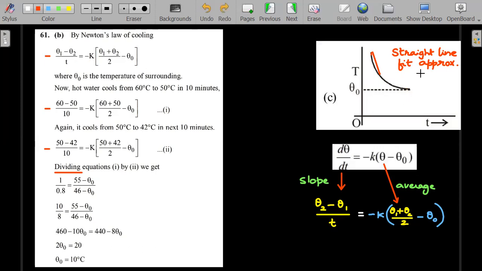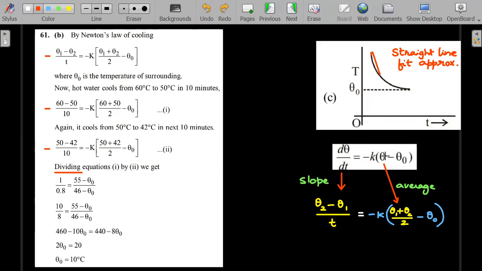So your straight line fit will have an error, but the error becomes smaller and smaller if the 2 points on the curve that you're taking are closer to each other. Then, instead of writing this and integrating, you can directly say the slope of the straight line, or the chord that I have written here, can be written as final temperature minus initial temperature by time taken. Straight line, right? Y2 minus Y1 by delta T. That's what I've written here.